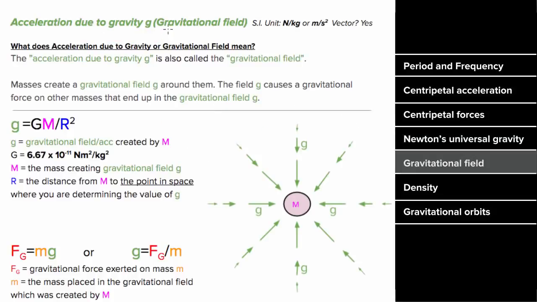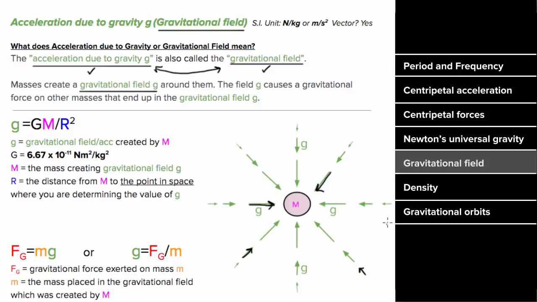What's gravitational field mean? The gravitational field is just another word for the acceleration due to gravity near an object. You can visualize a gravitational field as vectors pointing radially in toward a mass. All masses create a gravitational field that points radially in toward them and dies off like 1 over r squared the farther you get away from them.